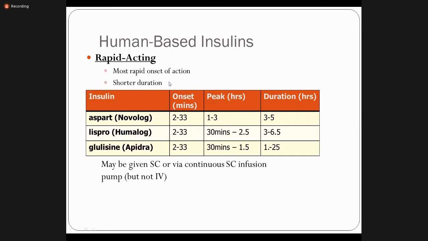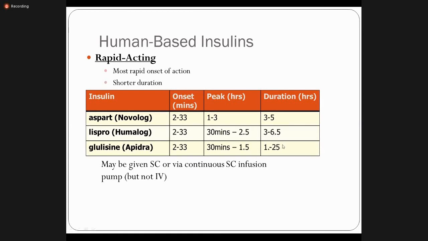So onset of action is 2 to 33 minutes, and peak hours around 1 to 3. And in case of lispro, 30 minutes to 2.5 hours, and glulisine 30 minutes to 1.5 hours, right? So this is the peak activity and the duration. So it will produce its activity up to 5 hours in case of aspart, and more or less in lispro,